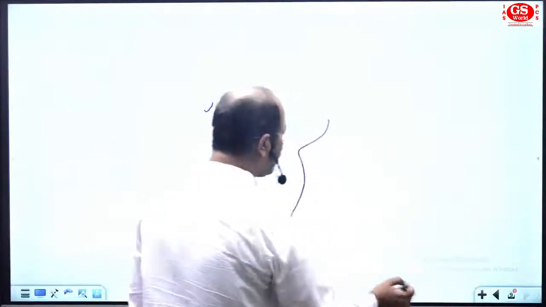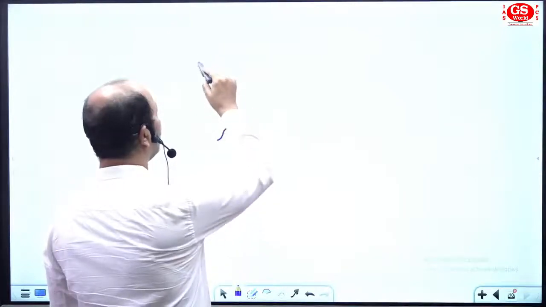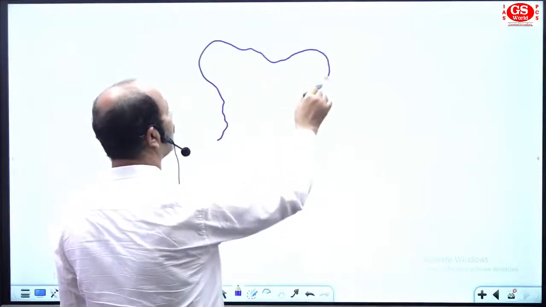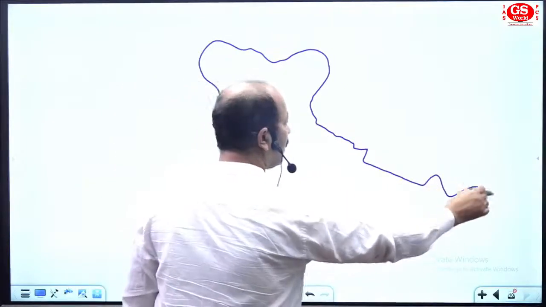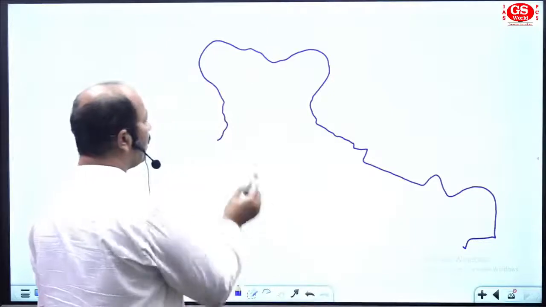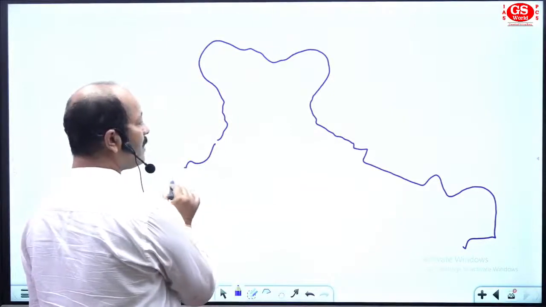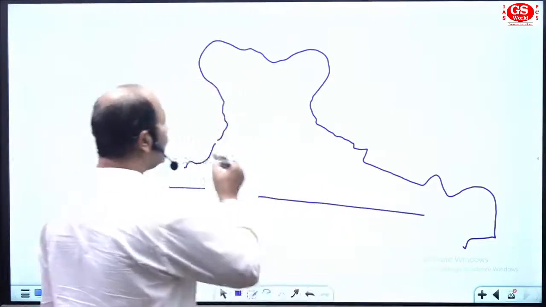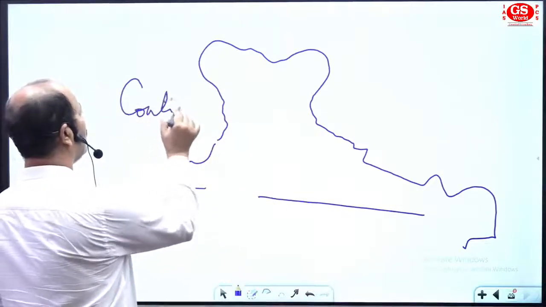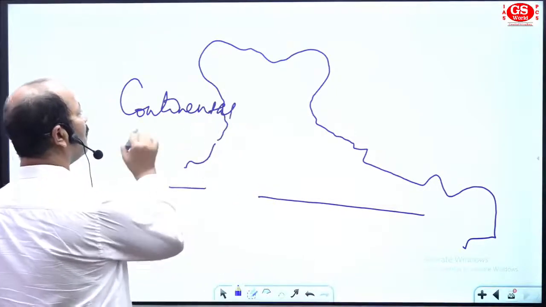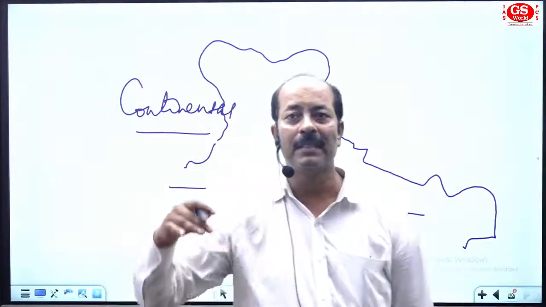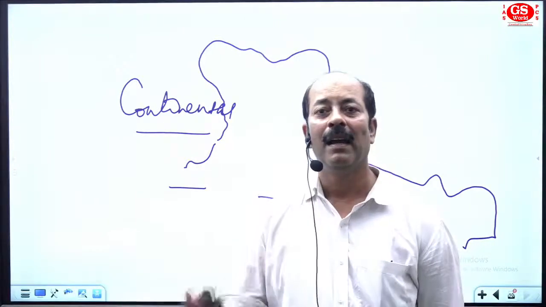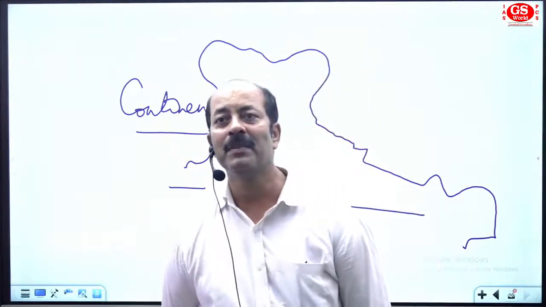In the North Indian section, we can draw the map from Rajasthan to Jammu Kashmir to Himachal, Uttarakhand, and the northeast. This section is named Continental India. As I said at the beginning of the class, there are two parts of India. First is continental India in the north, and in the southern section there is peninsular India.